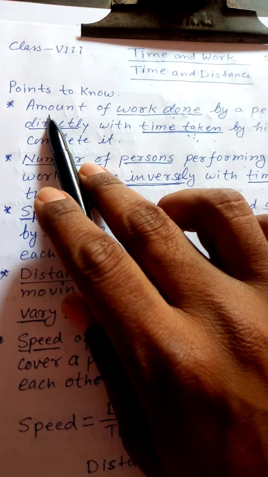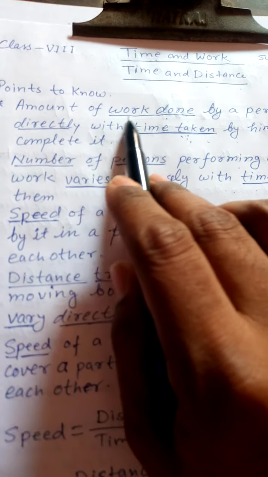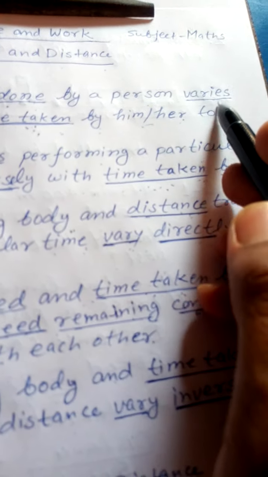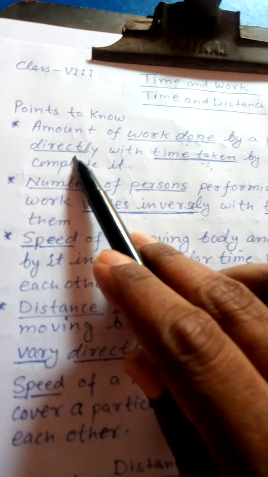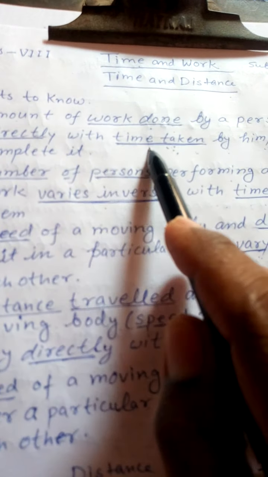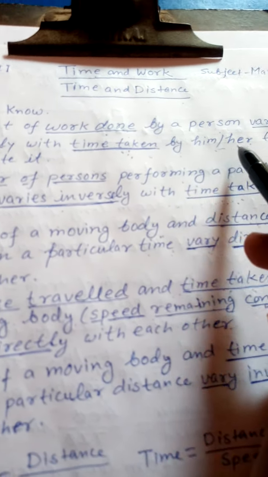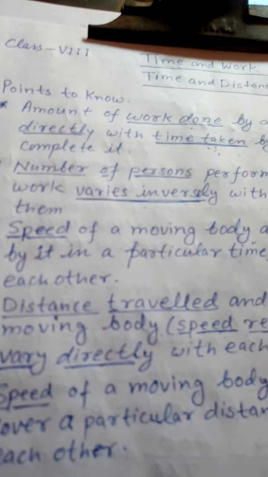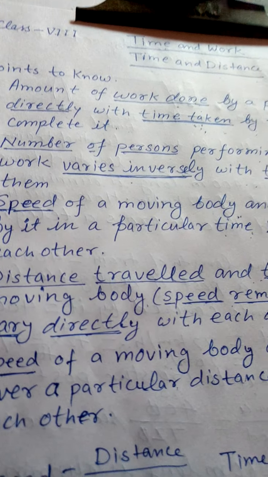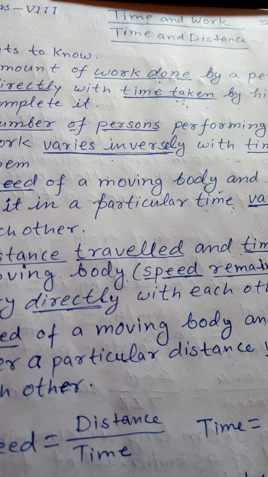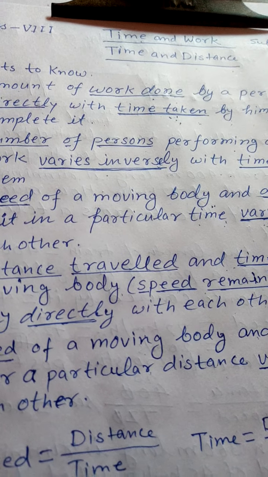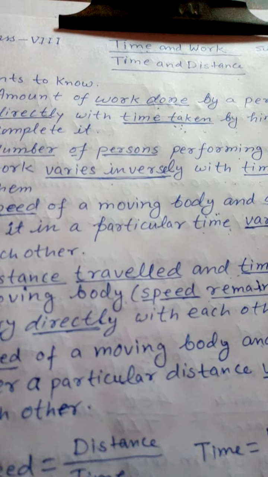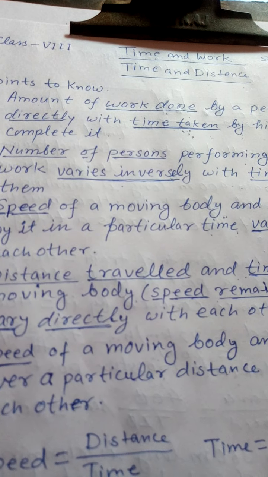Here the points are: amount of work done by a person varies directly with time taken by him or her to complete it. It means, students, the amount of work is directly proportional to time taken. That is, if work done is more, then time taken is more. If work done is less, time taken is less.